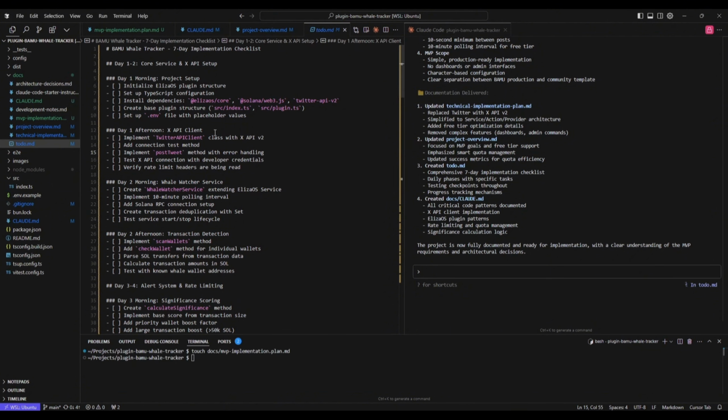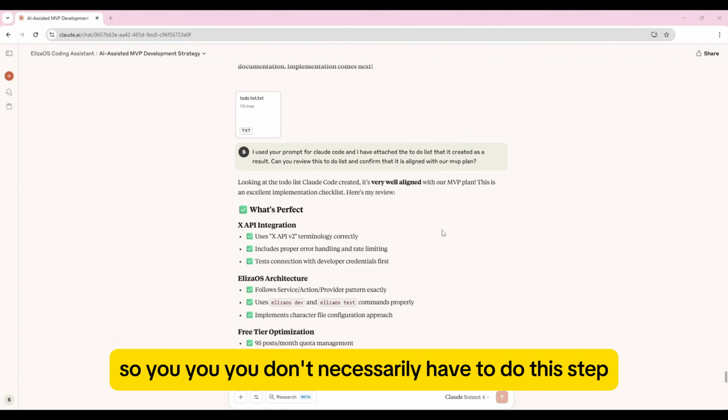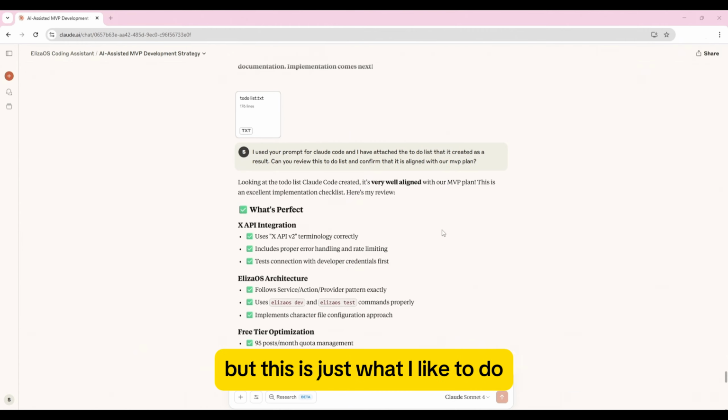So again, I'm just doing this in the initial stages just to be thorough, because the foundation of the project is important. I want to make sure that everything we set up at the start is correct, and that we've covered all bases, and that we've really thoroughly reviewed the strategy so that we're on the right track from the beginning. So you don't necessarily have to do this step, but this is just what I like to do as another check in place, just to make sure that everything's right.